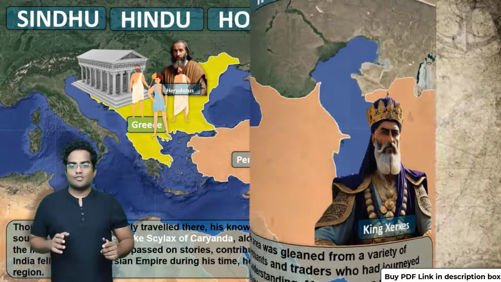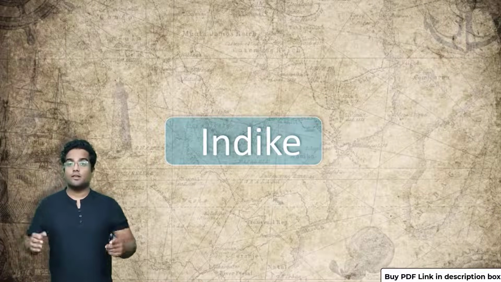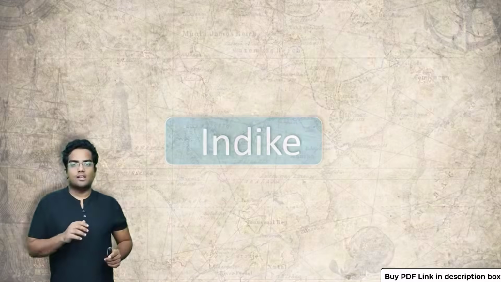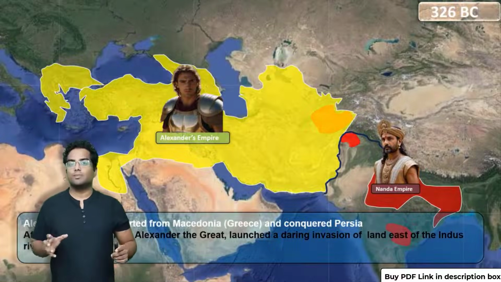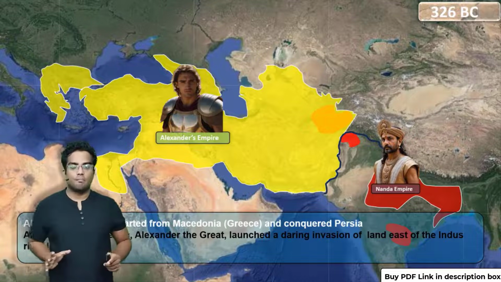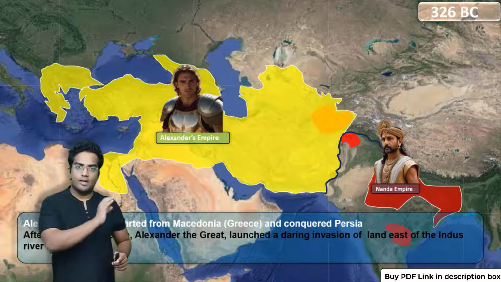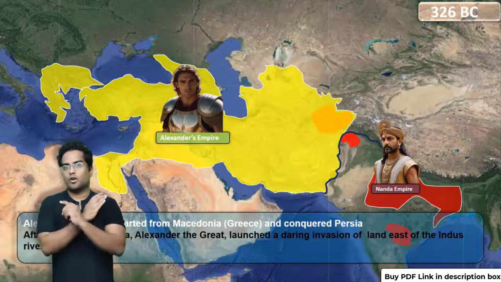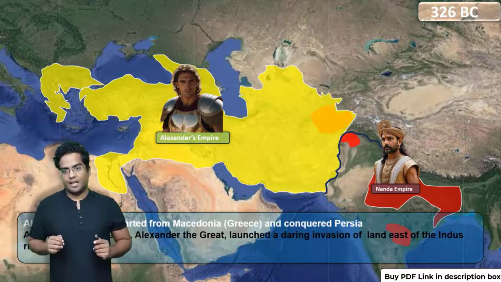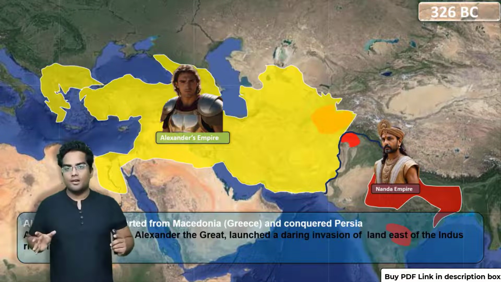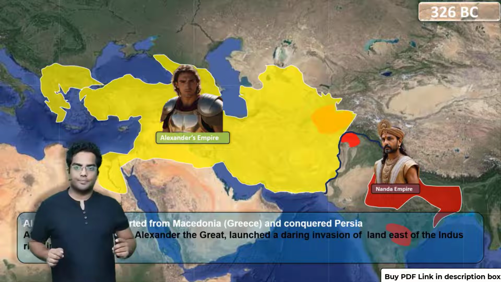Awesome. Moving on. Now let's learn what is Indica. Around 326 BC, Alexander the Great's army, after defeating the Persian Empire, marches towards the Indus River. Alexander the Great pretty much wanted to conquer the whole world. He started from Greece, then destroyed the Persian Empire and marched towards the east.